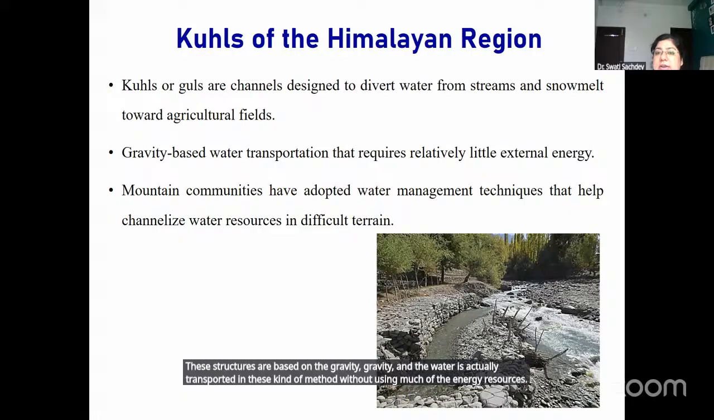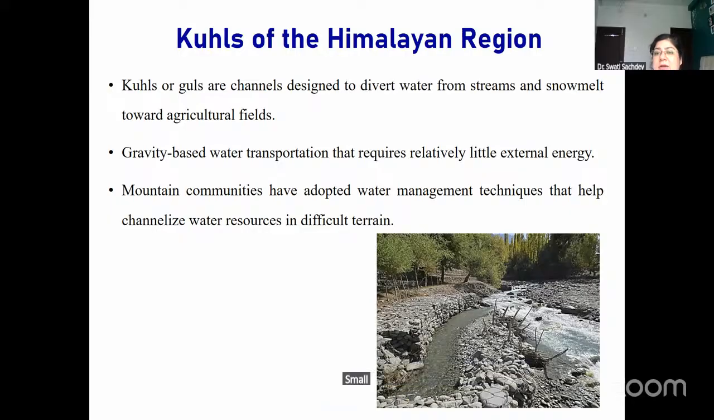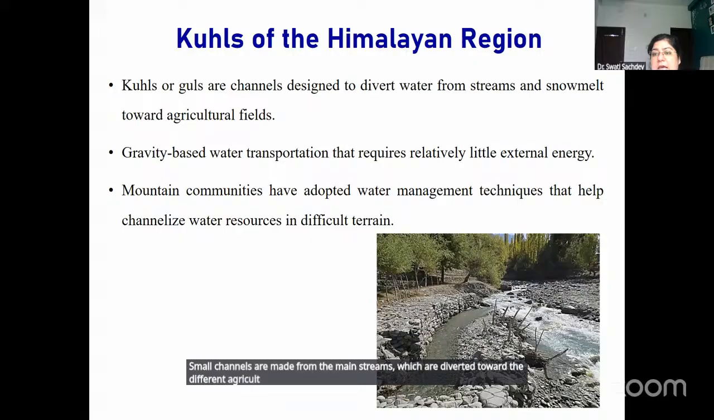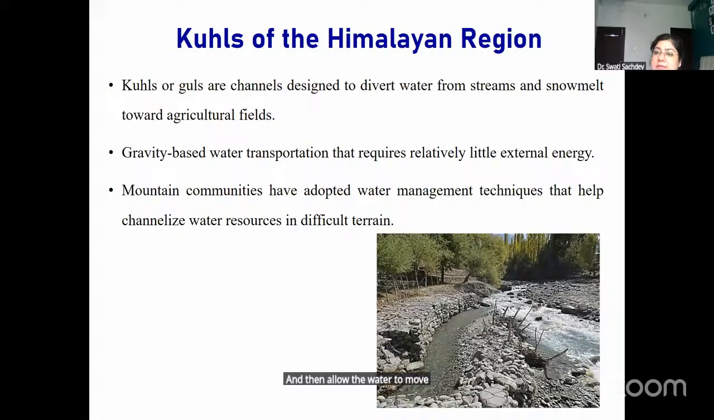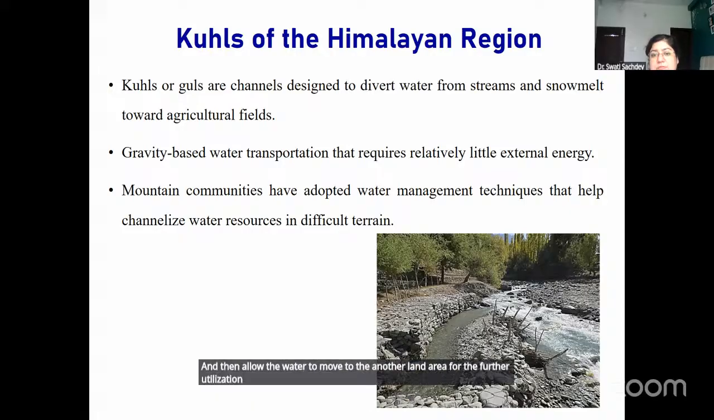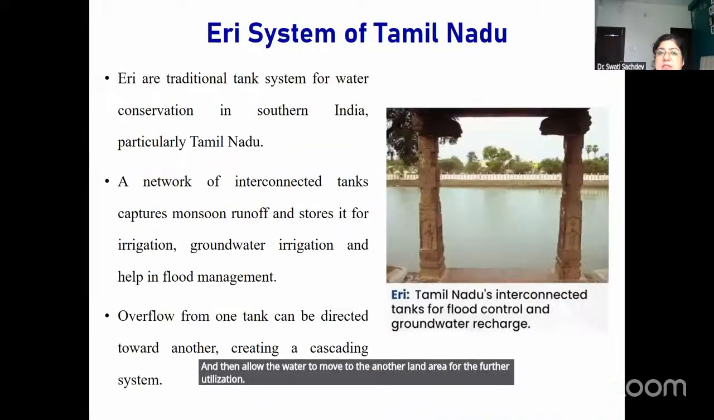On the basis of gravity, small channels are made from the main streams and diverted toward the different agricultural fields, and based on the gravitational pull the water draws itself toward the different lands, and ultimately people use it according to their requirement, and then allow the further water to move to the other land areas for their further utilization.